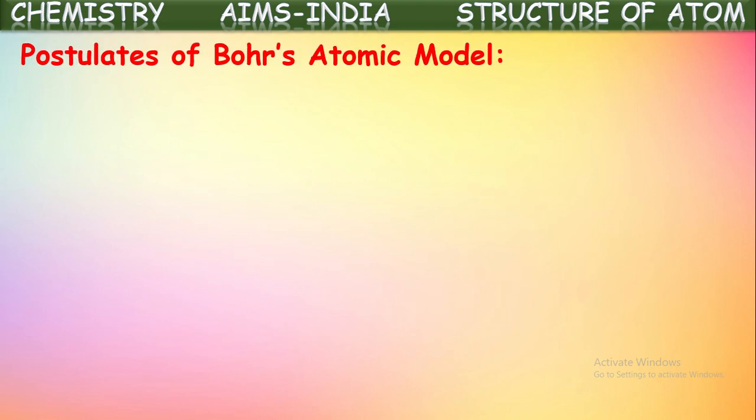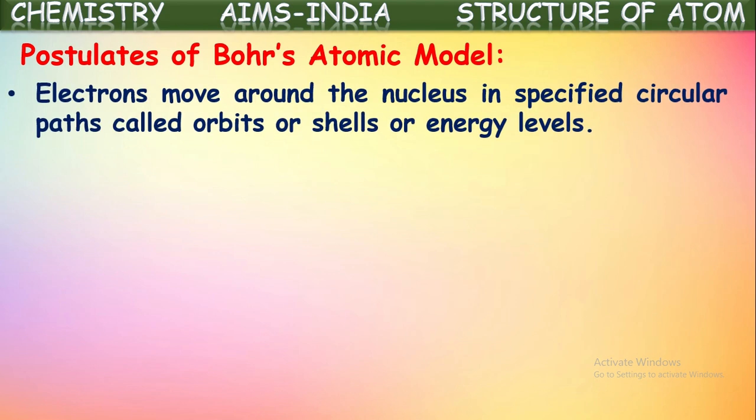Now let us see the important postulates given in Bohr's model of atom. One among them is that electrons move around the nucleus in specified circular paths, which are called orbits or shells, also called energy levels. What did Bohr say? He said that electrons revolve around the nucleus in specified circular paths with high velocity. These circular imaginary paths are called orbits or shells, or even energy levels.